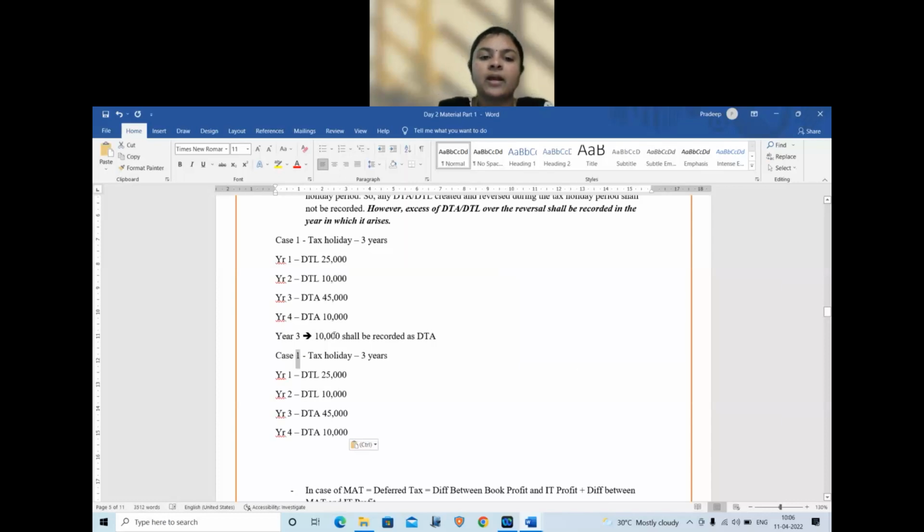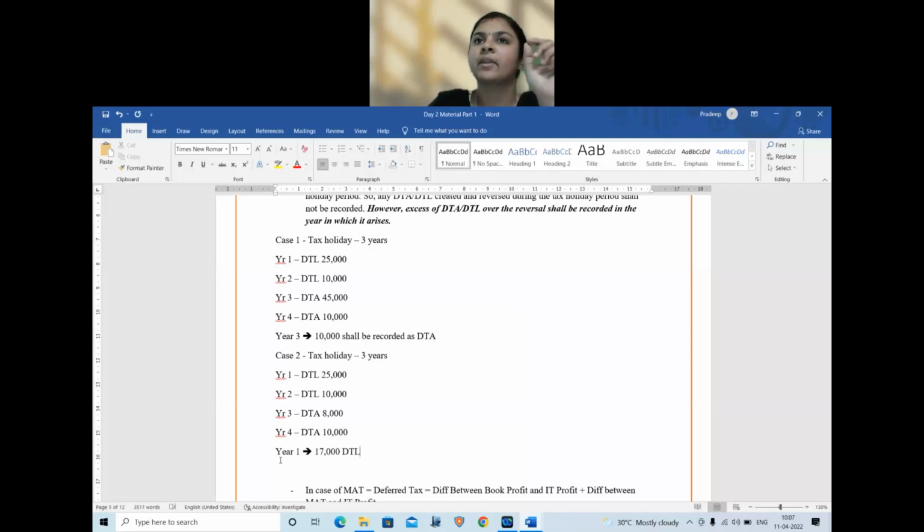Scenario 2, same tax holiday is 3 years, DTL 25,000, DTL 10,000. Here DTA is, let us assume, 8,000. DTA is only 8,000. Now year 1, 25,000 DTL is getting offset by a DTA amounting to 8,000 only, which means I still have excess DTL amounting to 25 minus 8, 17,000. So here in year 1 itself, I will record 17,000 DTL.